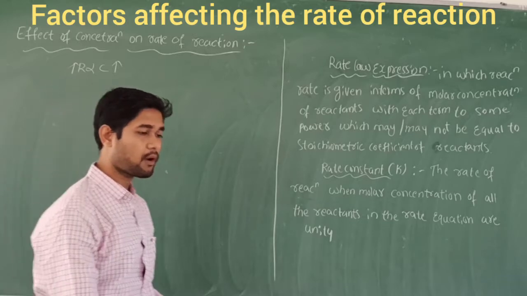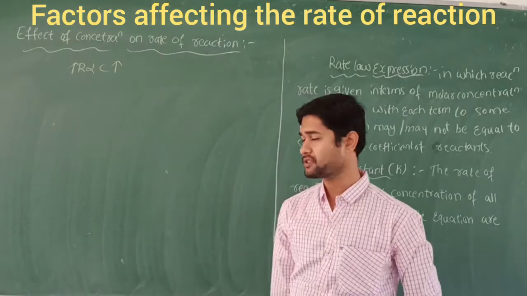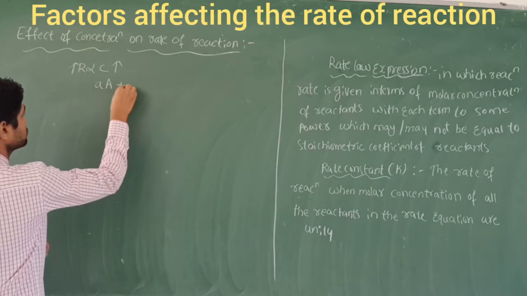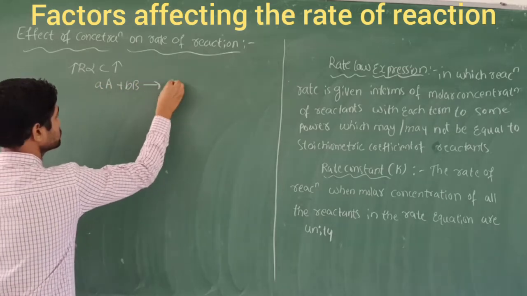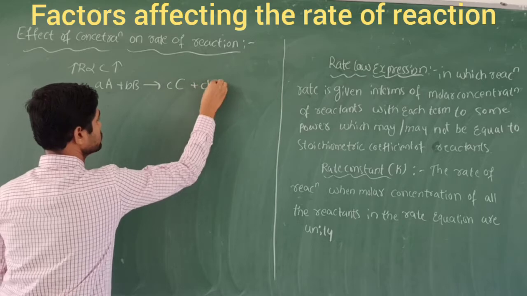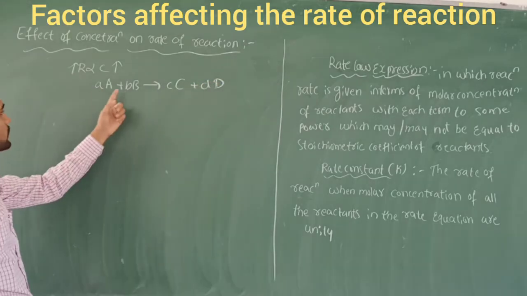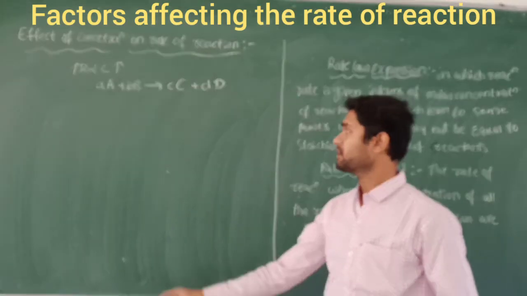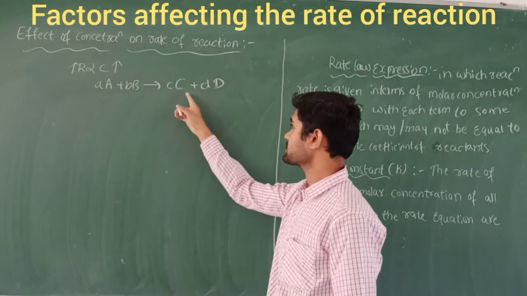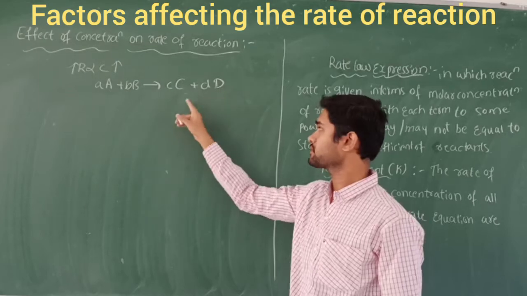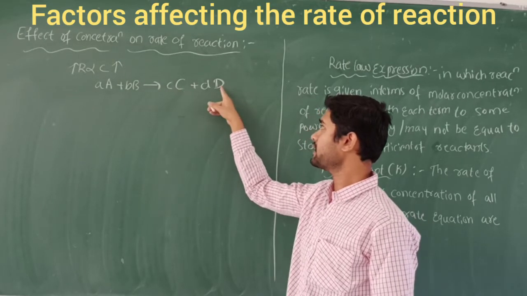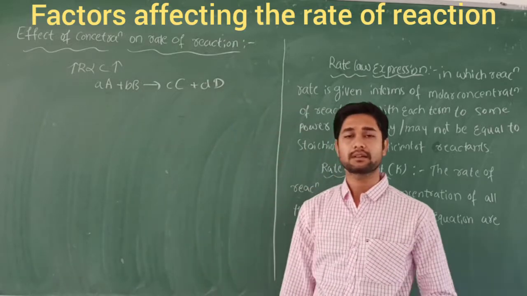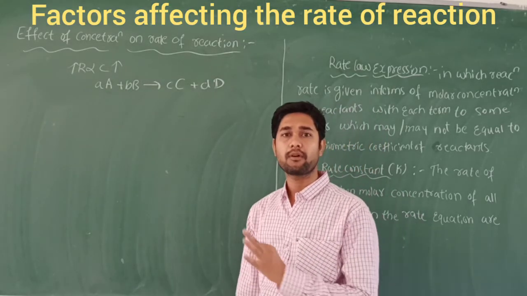For this, I am going to consider a general equation. Here the small letters a, b, c, d are the stoichiometric coefficients of the reactants A and B, as well as the products C and D. The capital C and D are the products, and capital A and B are the reactants. Now I am going to apply the law of mass action.